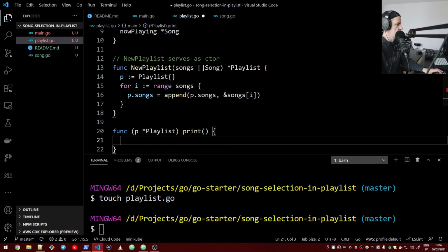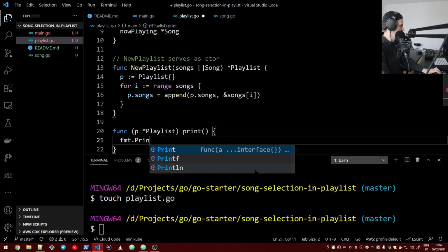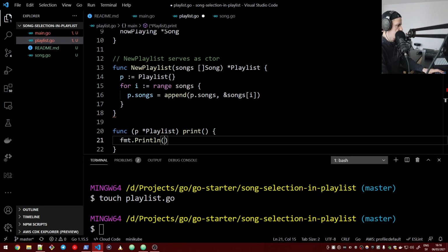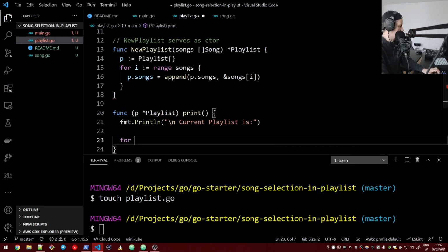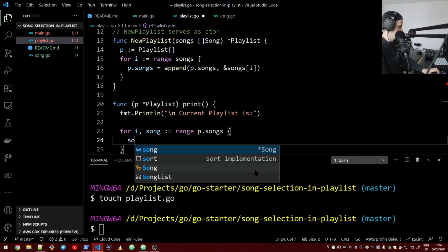And then we would print line, let's say, let's print a title: current playlist is. We iterate the songs in the playlist and then we just print them. We could say song.print.